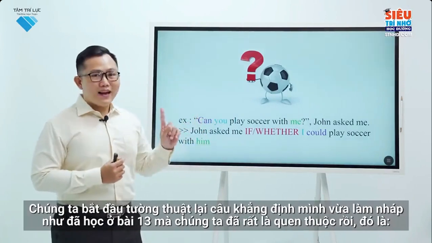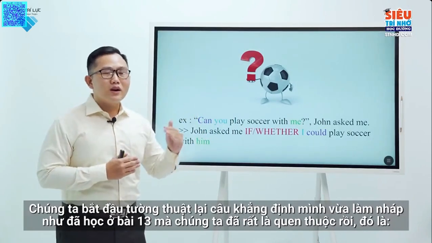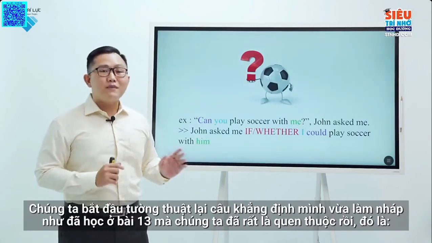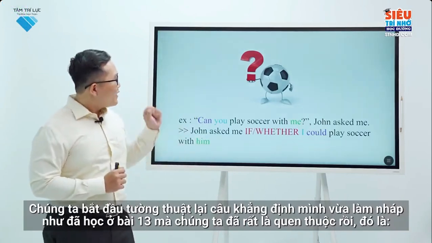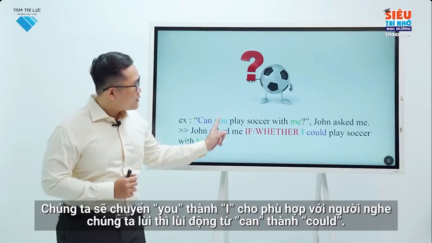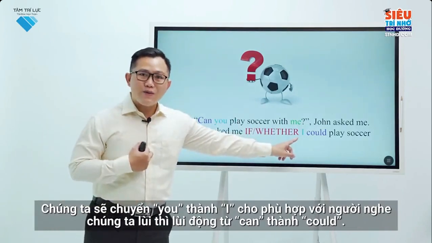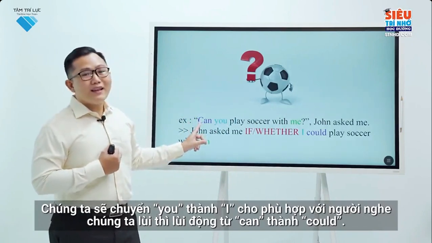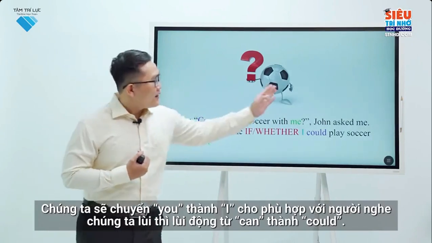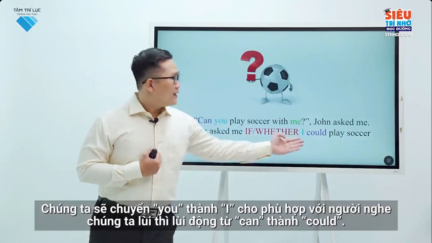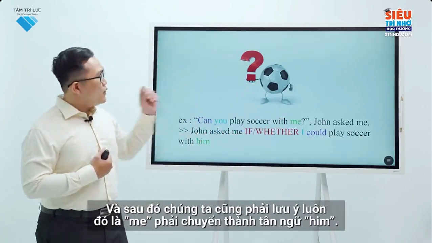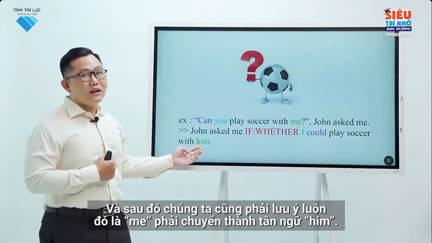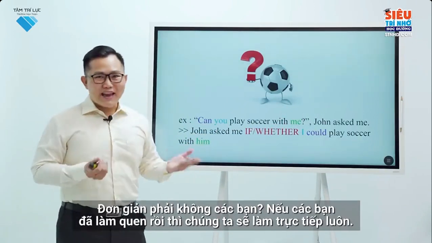We start to report on this affirmative sentence as usual, which we are very familiar with in Unit 13. We will change you to I to suit the listener. We will change the tense following the sequence of the tenses, can to could. And then we have to notice that me has to be changed to objective him. It is very simple, right?